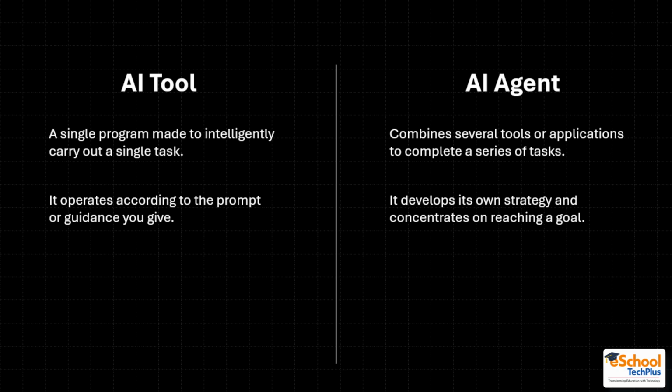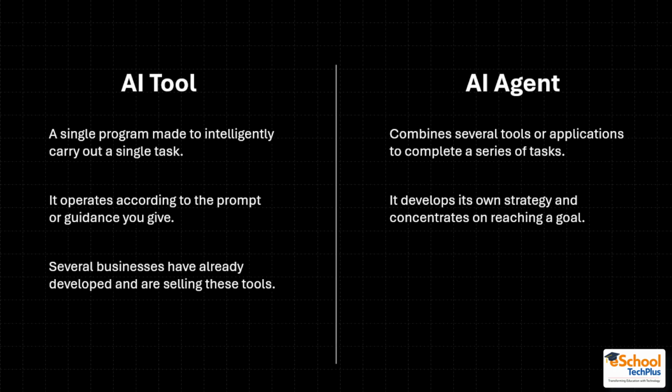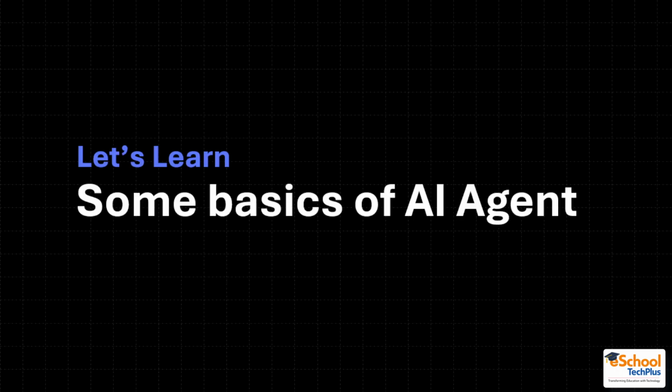So that's the difference between a tool and an agent. Now several businesses have already developed and are selling these tools. For example, ChatGPT, you must have heard about the premium plans of ChatGPT, Gemini, Napkin, Notebook LM, etc. But agent is something you have to create and modify on your own, because agent is customized according to the user's need.